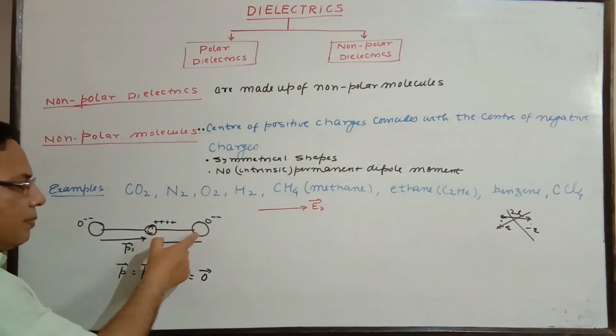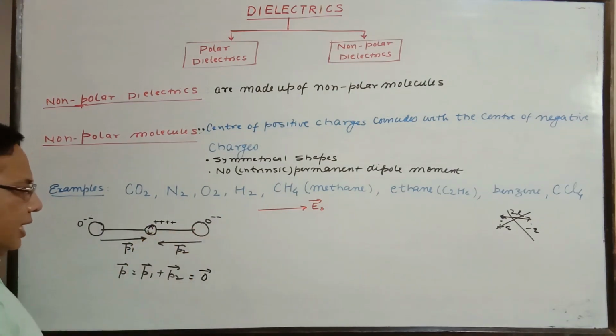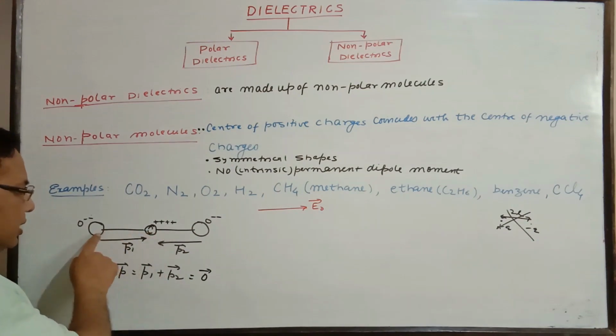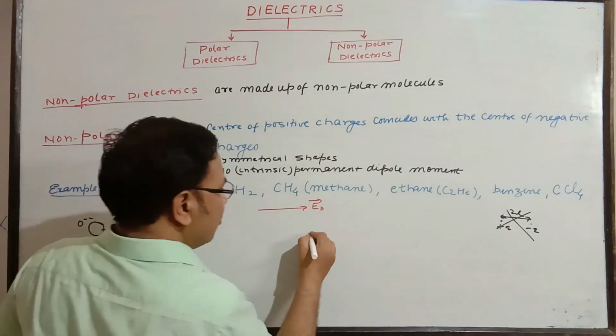So if this one comes this side and the 3 plus goes right, this length decreases. And if this one goes rightward and that one goes leftward, this length increases. So now the change in dipole magnitude is taking place.